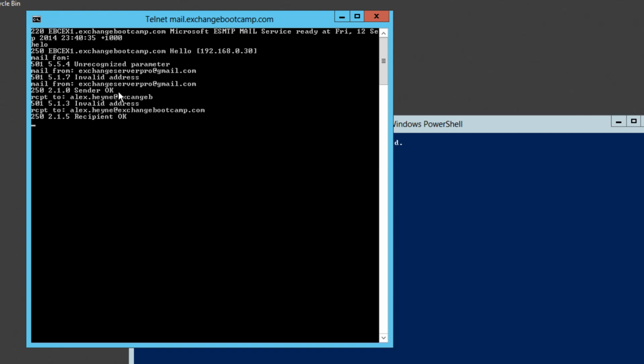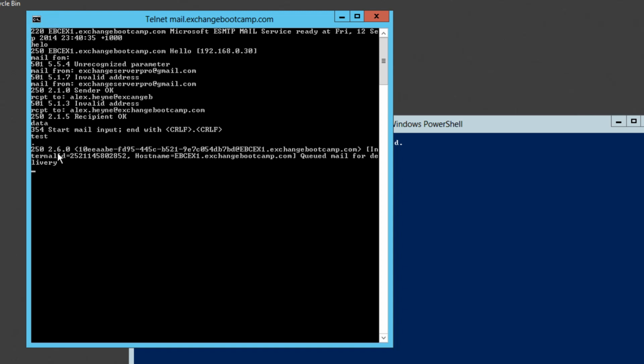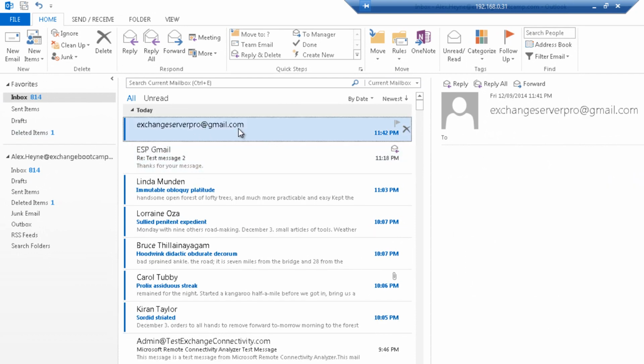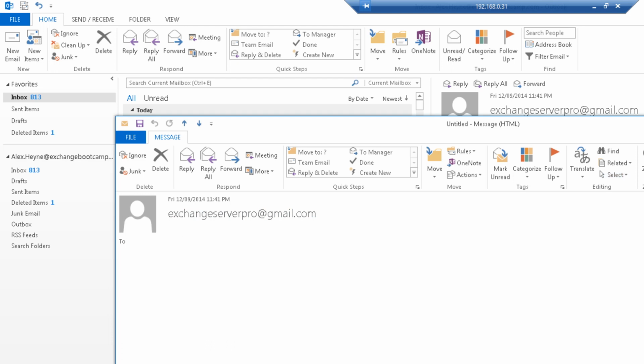You can see that the sender of Exchange Server Pro at gmail.com, which is an external sender, was okay. And a recipient of Alex Hayne at exchangebootcamp.com was also okay. So an external sender, unauthenticated, because I'm just connecting with Telnet and I haven't done any authentication for this connection, to an internal recipient is okay. And we can finish off the message. We expect that to queue and deliver into Alex's inbox, which I'll just jump over here and confirm. Okay, there it is there. No problems.